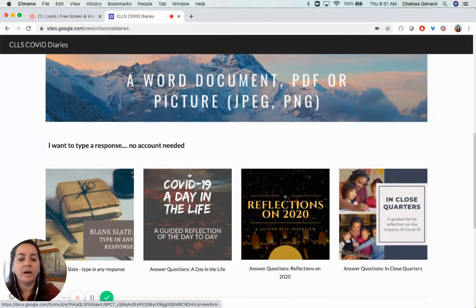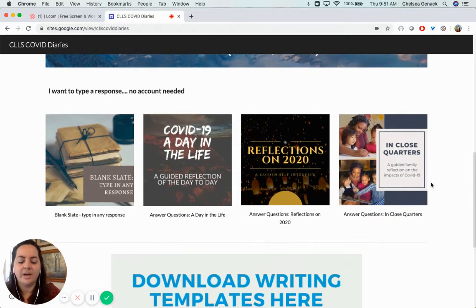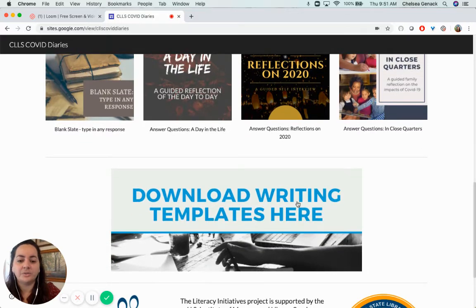If you do not have a Gmail account or do not have something to upload, there are 4 options down below. We have the blank slate where you can type in anything you want, and then 3 guided reflections with slightly varied questions intended to prompt a discussion and a reflection on your experience. We also have a link to a public resource folder.